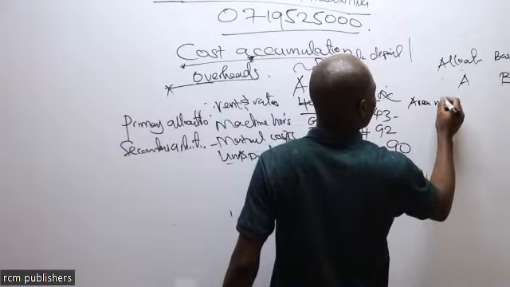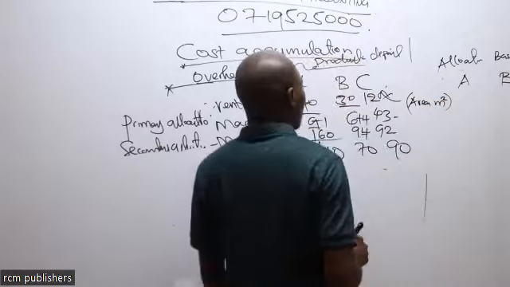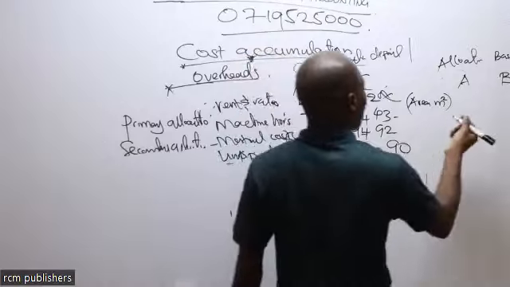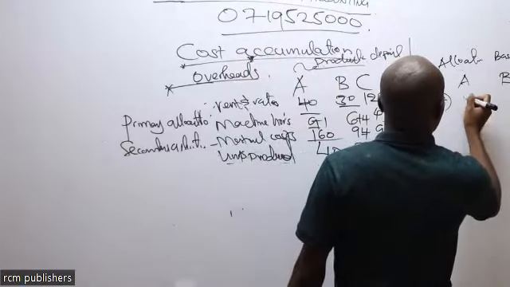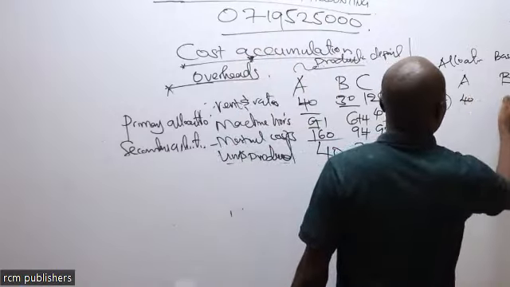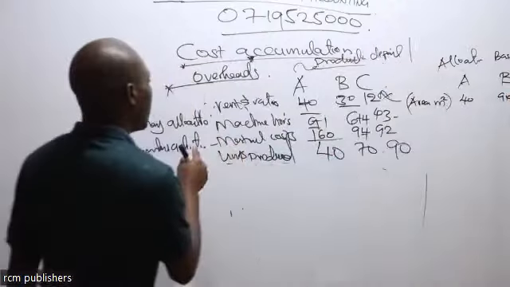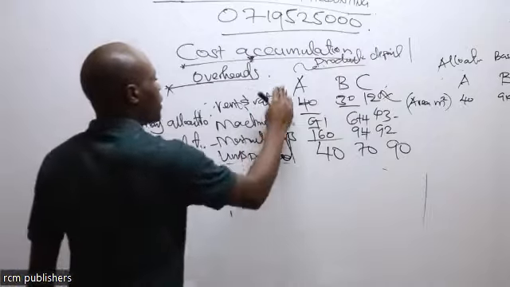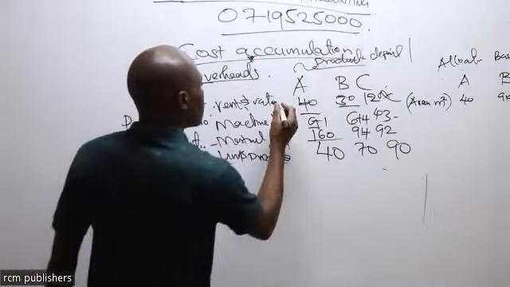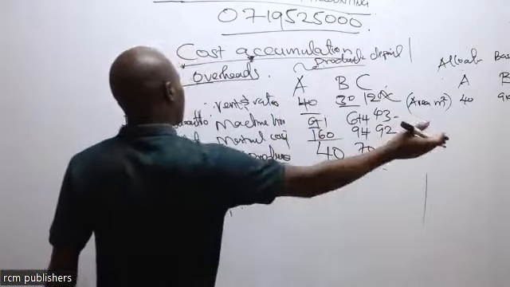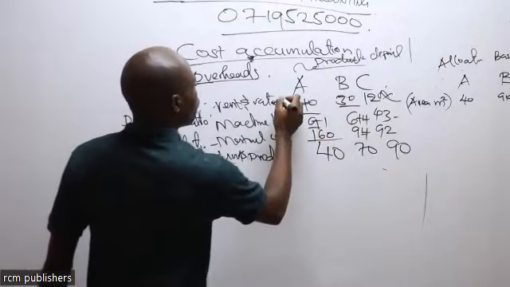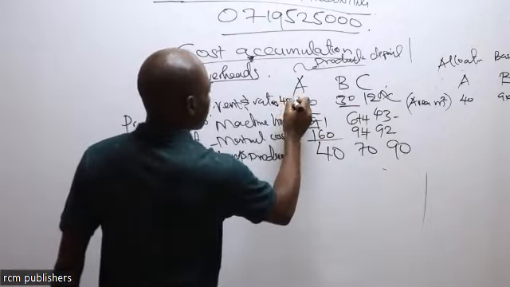Area in square meters. So Department A, I've got 40 square meters, 90, 36. When I now come here to rent and rates, the examiner is doing this to me. I'm being given that the total rents and rate for these 3 departments is going to be 4 million.